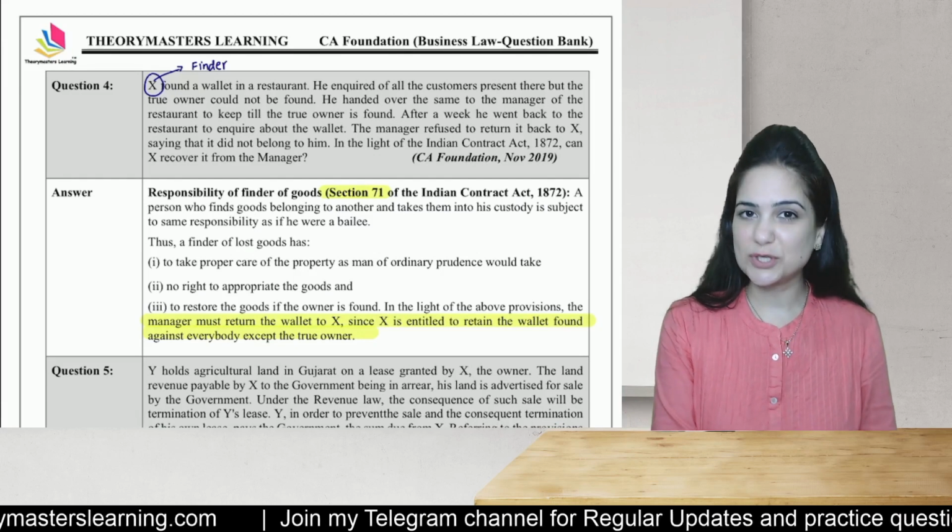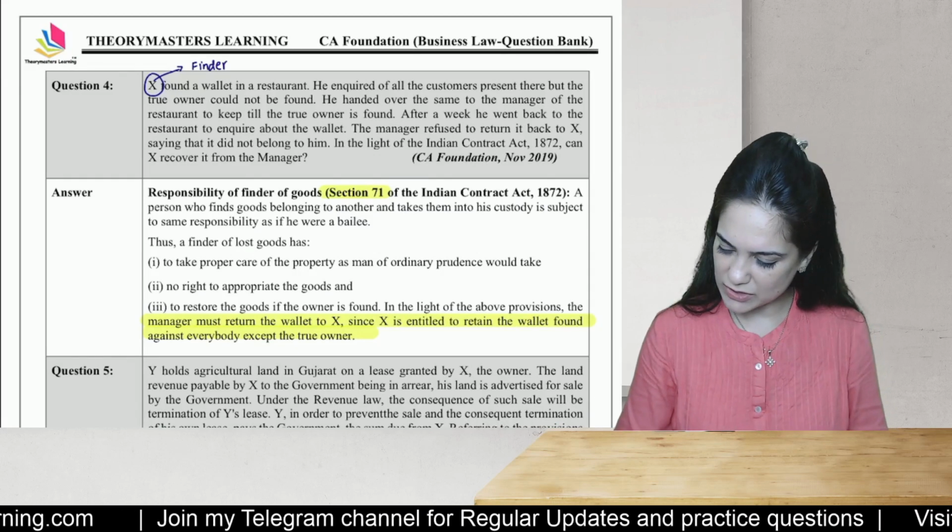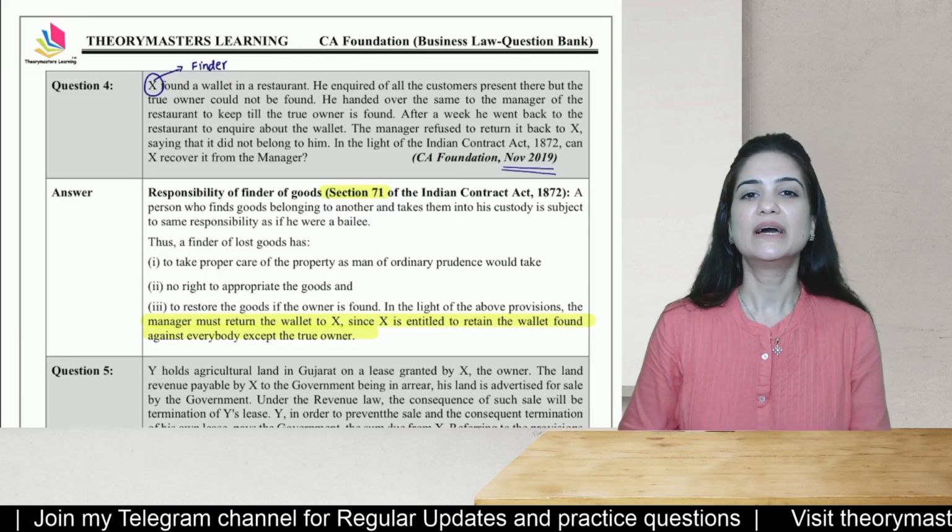This is the second question which I have chosen. It's an exam question, November 2019 exam question, and it is from my compiler bomb.